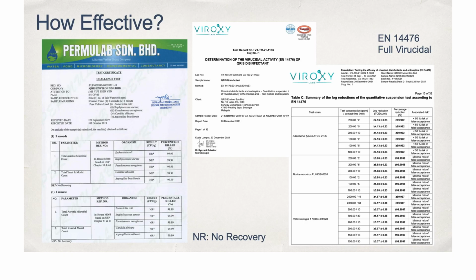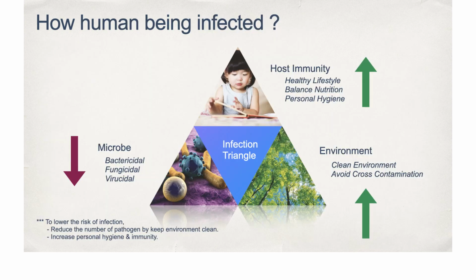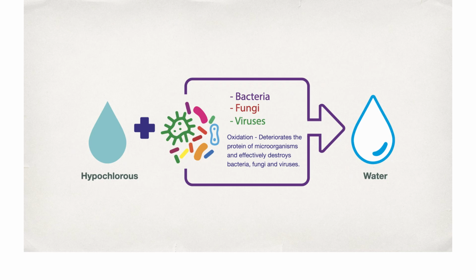But hypochlorous acid can. At some point though, females are at high risk of vaginal yeast infections caused by the fungus Candida albicans. Thus, keeping the balance among microbes by the maintenance of personal hygiene and environmental cleanliness is based on the infection triangle. Another consideration when using disinfectants is the health and safety of humans and animals. Also, for environmental factors, we need to be concerned about ecological hazards for plants and aquatic life, therefore drainage, runoff, and biodegradability are other concerns.